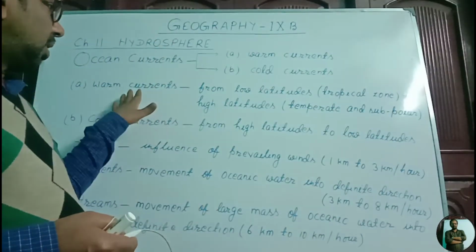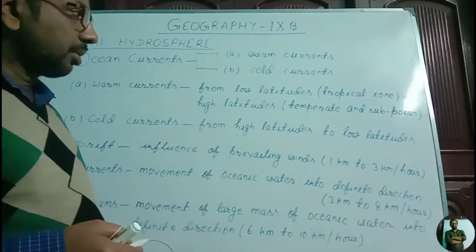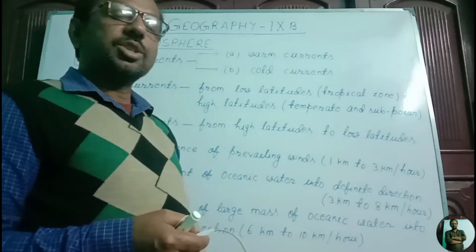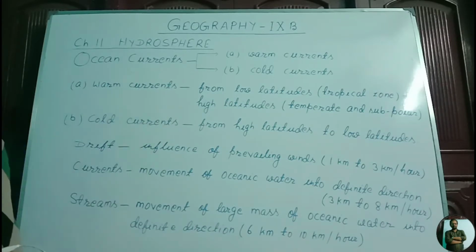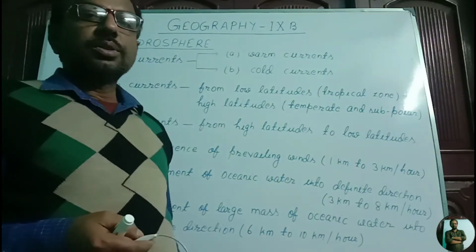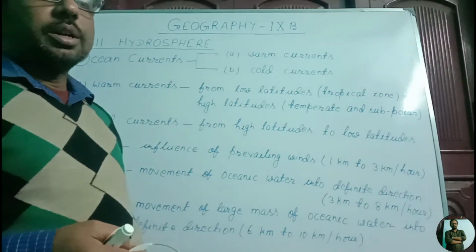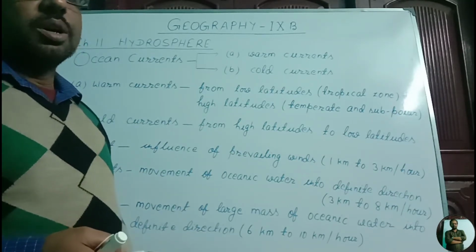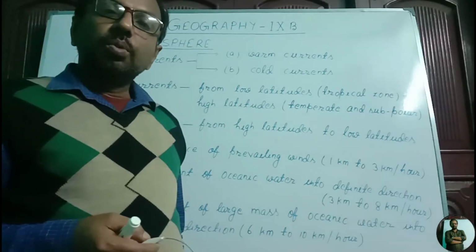So while the oceanic currents move from low latitudes to the high latitudes, or from tropical zone to temperate and subpolar zone, those oceanic currents are warm oceanic currents. Because the sun rays fall vertically above the equator, and these sun rays heat up the oceanic water, so that oceanic water is warm in nature.